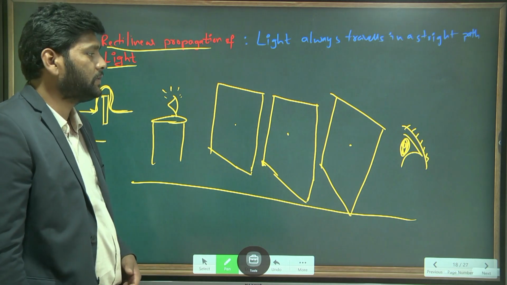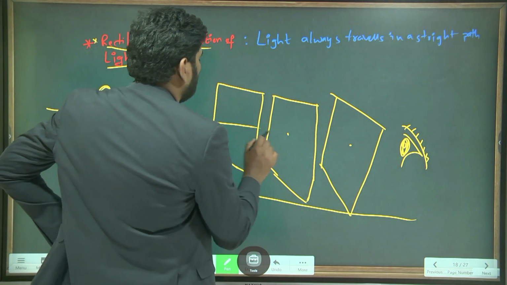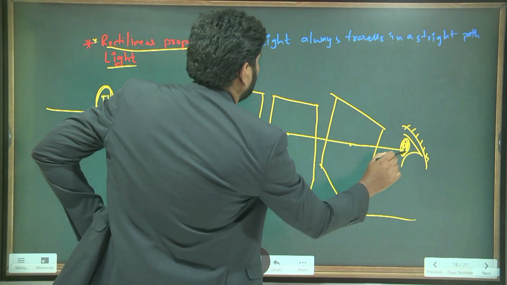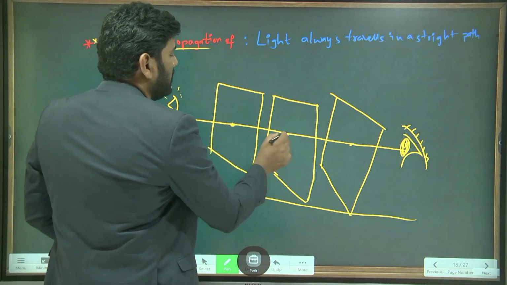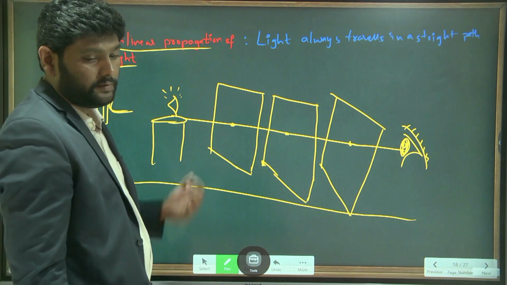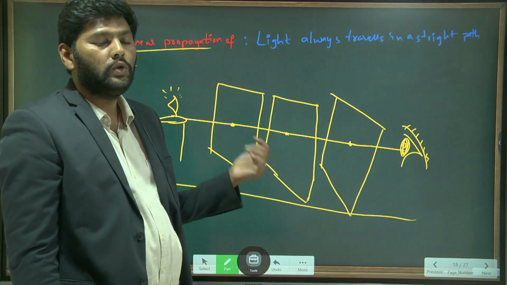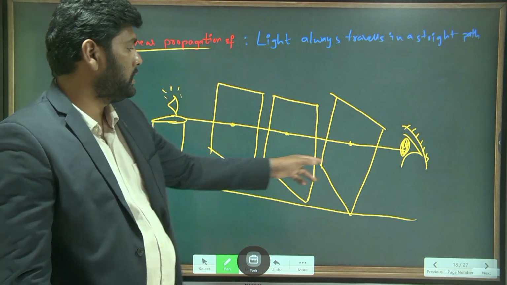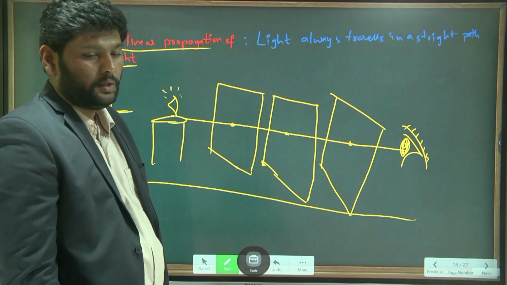So when you observe this from the outside, what is going to happen? Surely the light will pass through these holes, so that you can observe the candle light. Am I right? But if you change the position of any one of the cardboards, will you observe this candle through these holes?